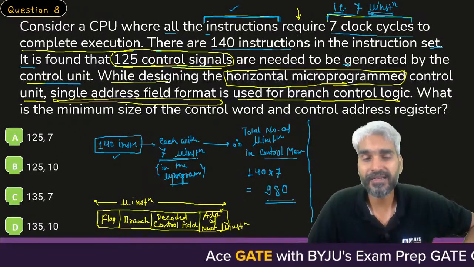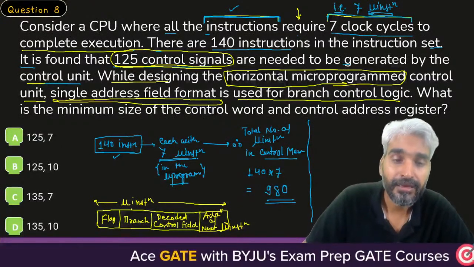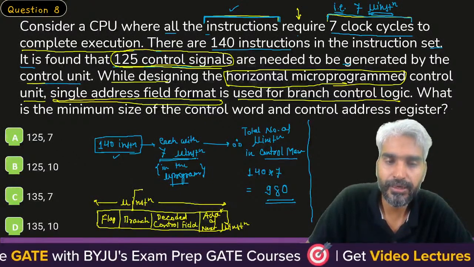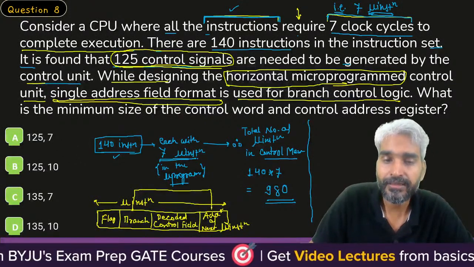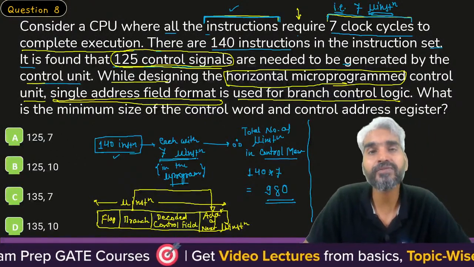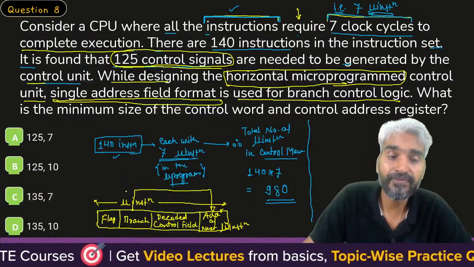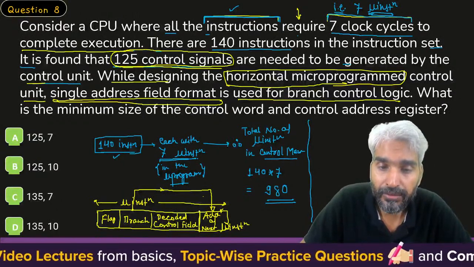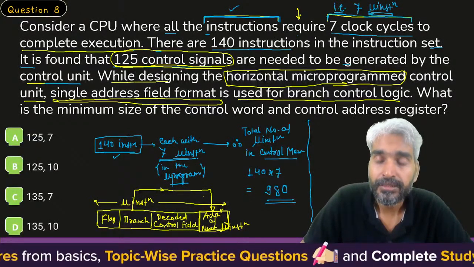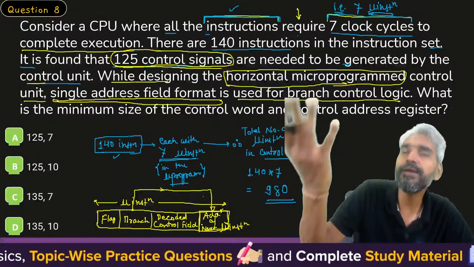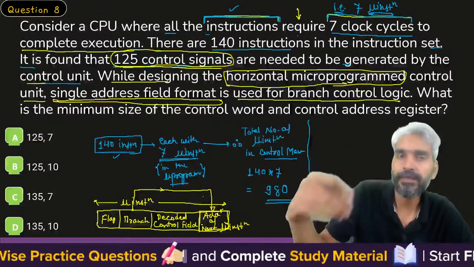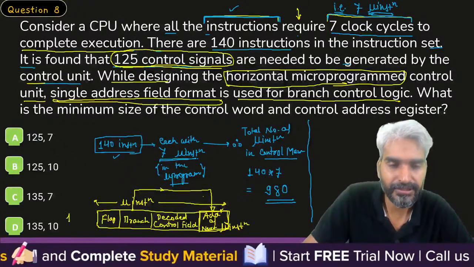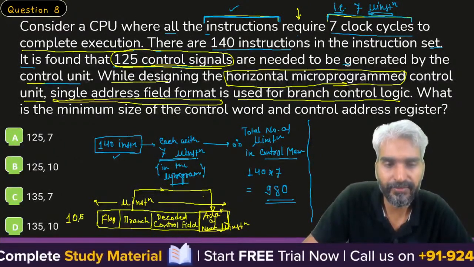In the single address field format, what will happen? Whenever the branch condition is true, and the branch needs to be taken, then this address field will provide the address of the next micro instruction. And if the branch condition is false, then you don't need to use this address field present in the micro instruction. You will eventually increment the content of the micro instruction register. Let's assume that this is a micro instruction which is available at location 105, right?